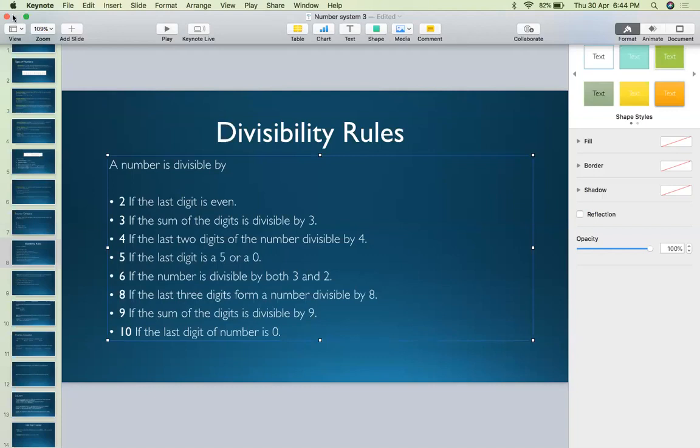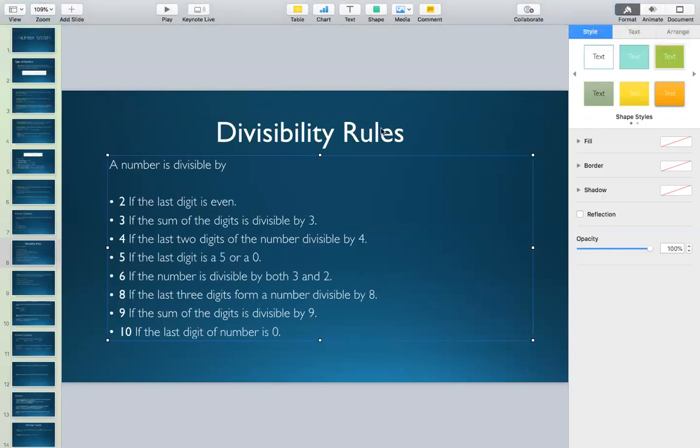Now we'll discuss the rule for 11. So I believe from 2 to 10, all the divisibility rules are clear, guys.